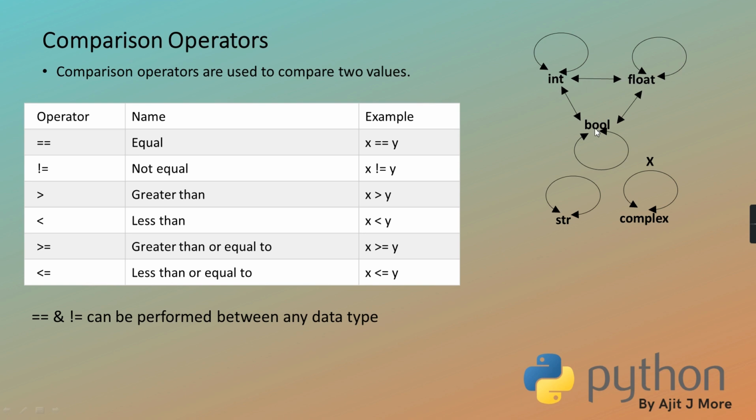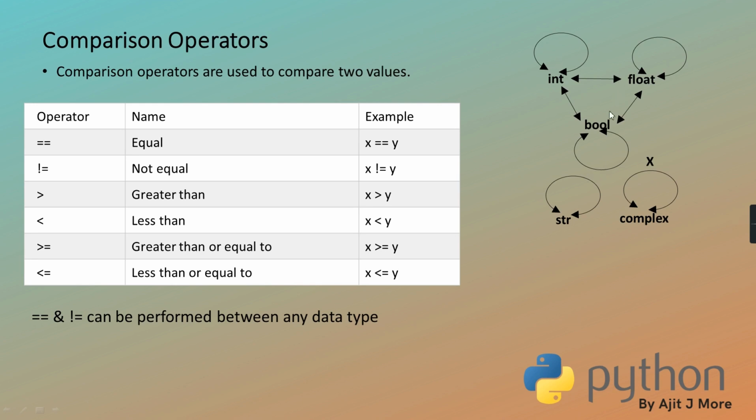Int, float, and boolean. These are the three data types, and between them all combinations are allowed. You can compare between two int, one int and float, between float and float. String and string also allowed. But complex and complex not allowed except these two, which I have clarified here. So no need to explain in detail. From this graph it is clear, no?